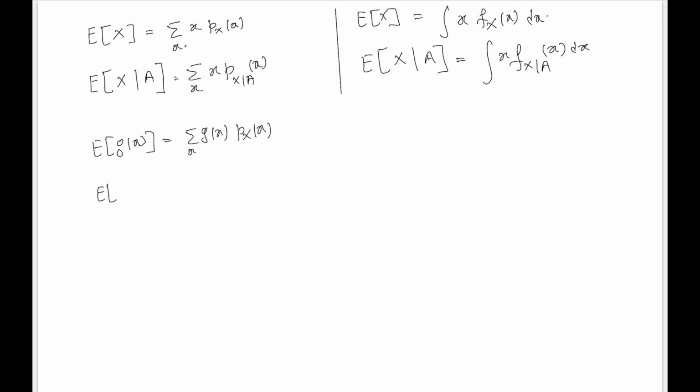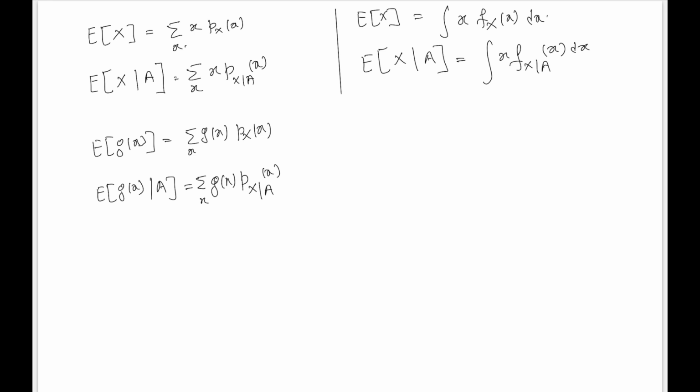And if we want to find the expectation of this function under some given condition, then instead of using this ordinary PMF, we are going to make use of the revised PMF, that is the conditional PMF. And once we have this revised PMF, we can find the conditional expectation of this function.